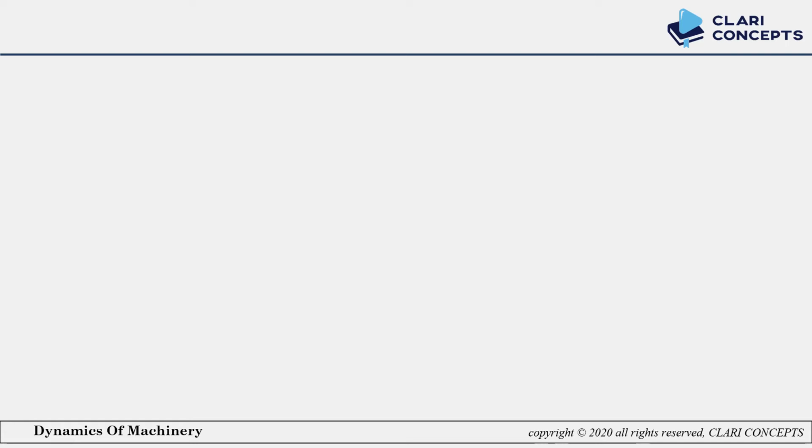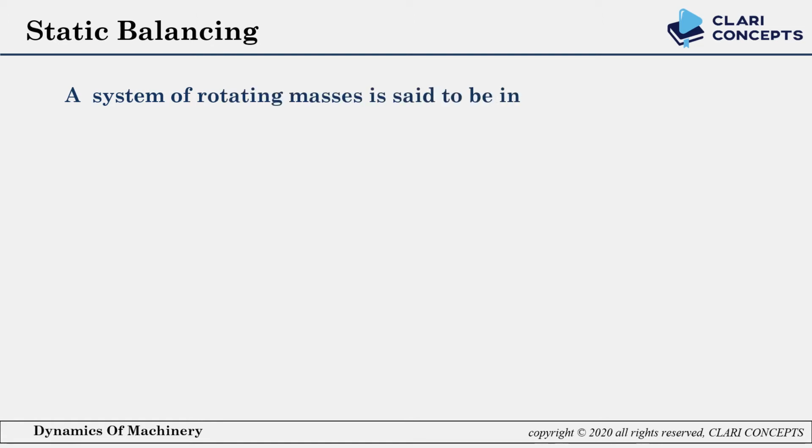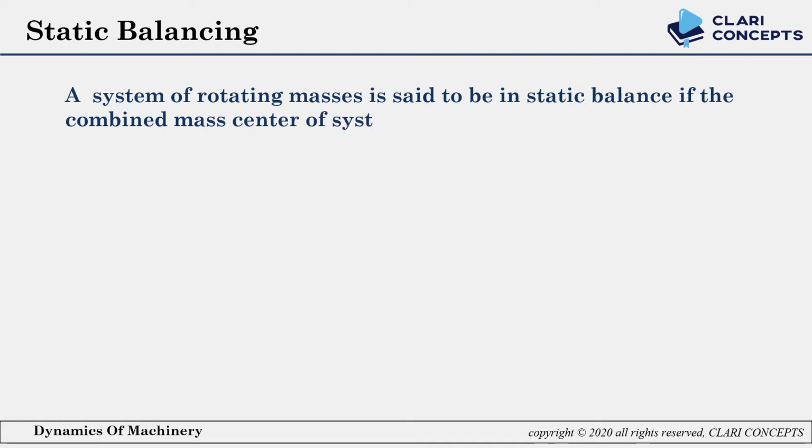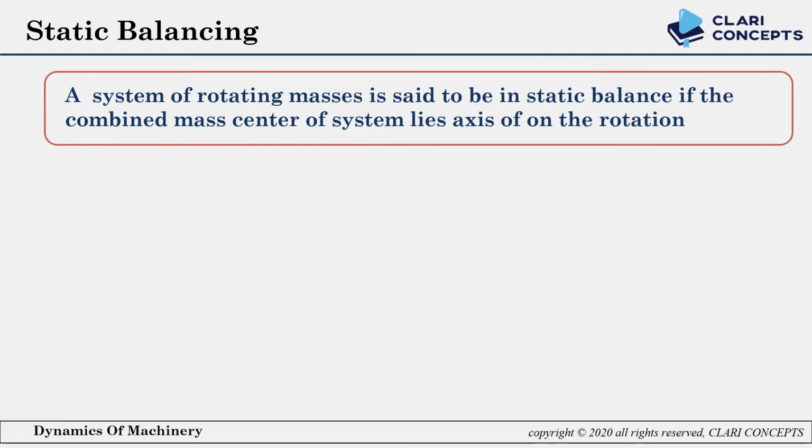Now we go forward to the types of balancing, first static balancing. So the first question in your mind: what is static balancing? The definition of static balancing is: a system of rotating masses is said to be in static balance if the combined mass center of the system lies on the axis of rotation.